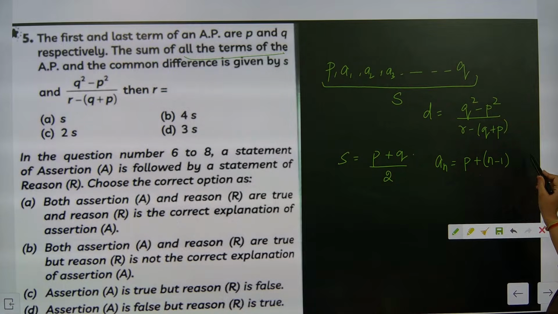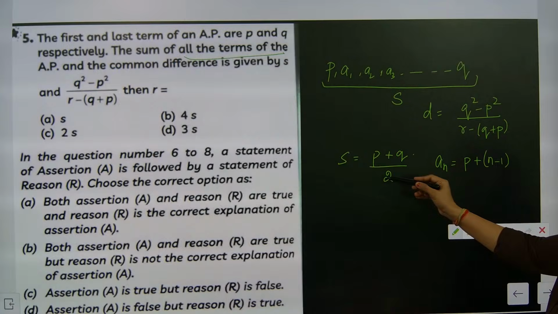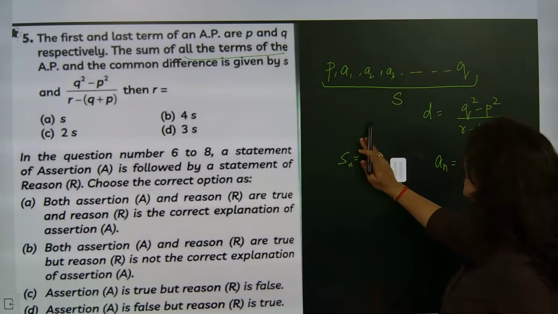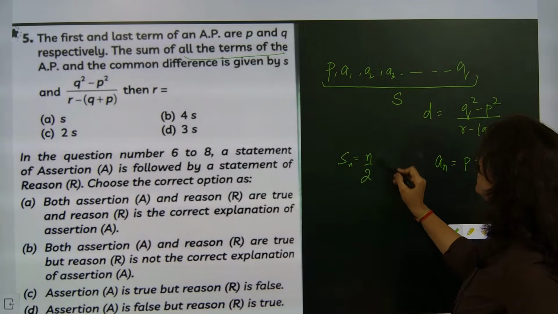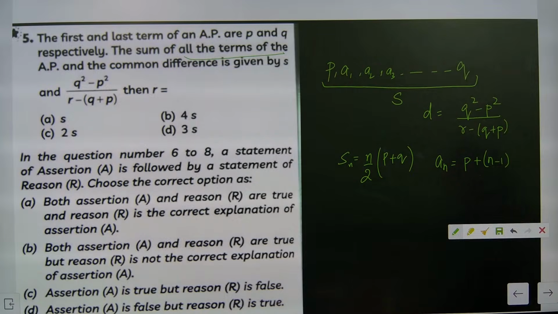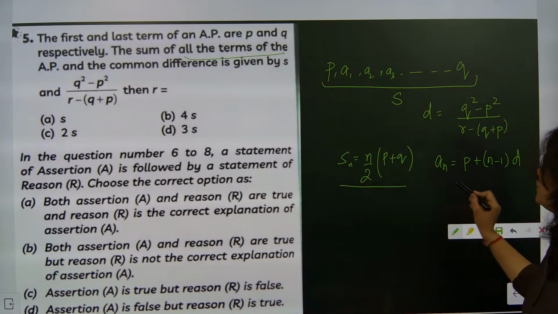So here n minus 1, total number of terms we will take as n. So the sum of n terms will be S_n = n/2 times (first term plus last term). Got it? So n minus 1 is multiplied by the common difference d. So these two you have to use to form the equation.